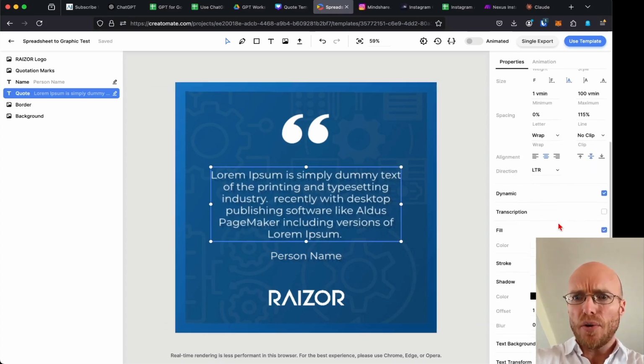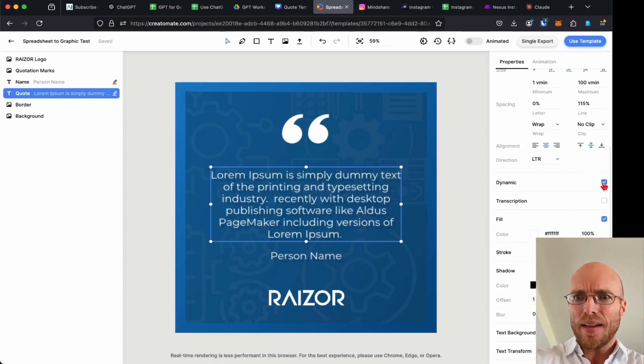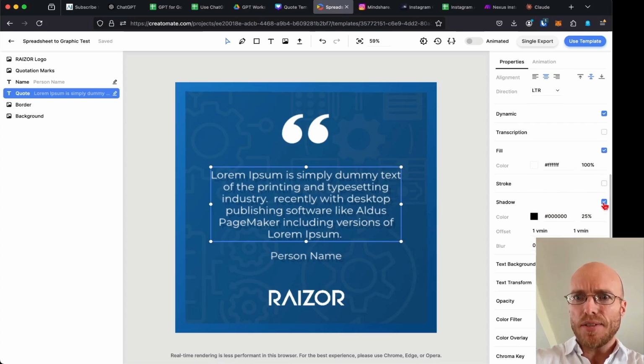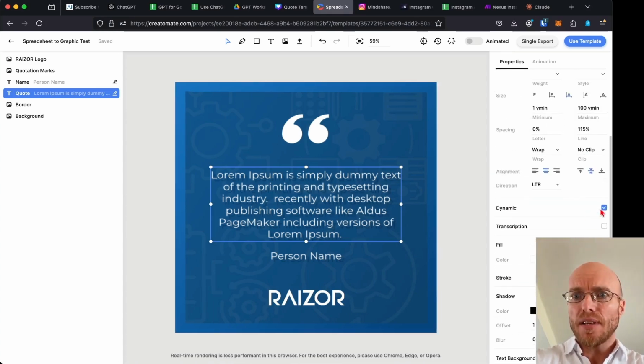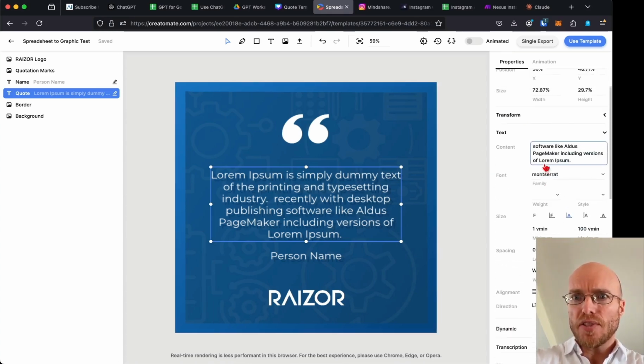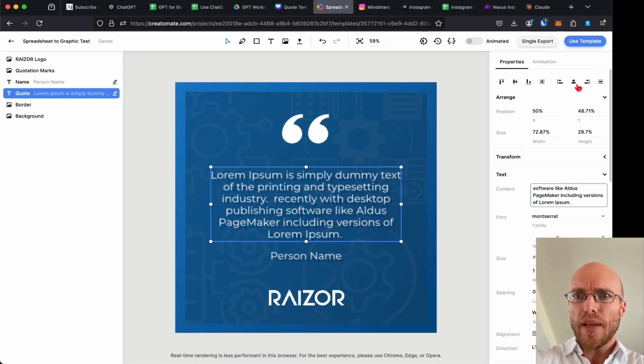The important thing to note is you need this to be dynamic, and this is just all stuff you can explore. All I have is the color white with a little drop shadow, but the dynamic is what's going to make it work for us, and also those settings that I just showed you. And this makes it centered if you want.